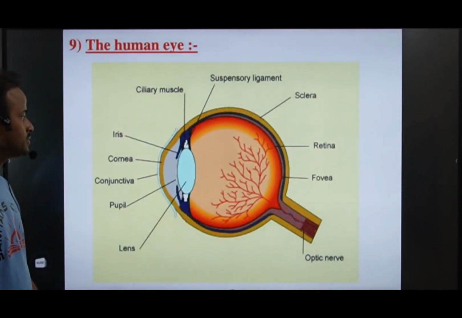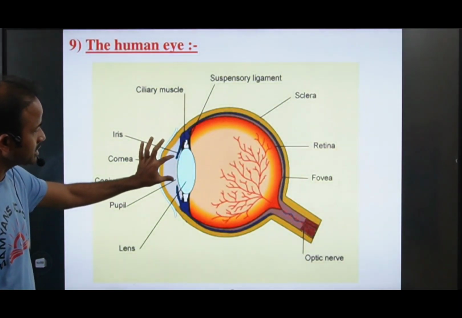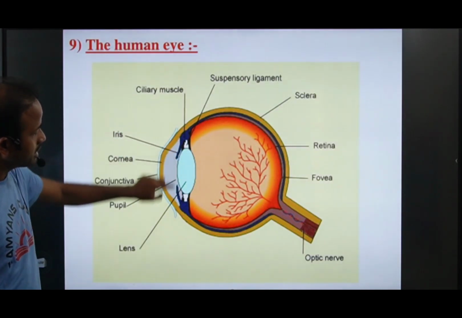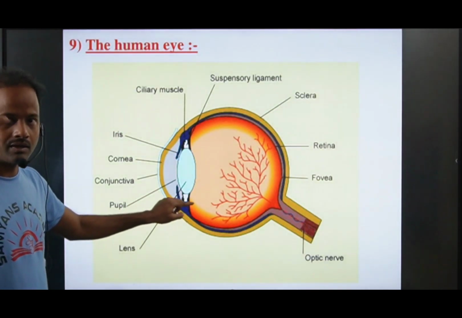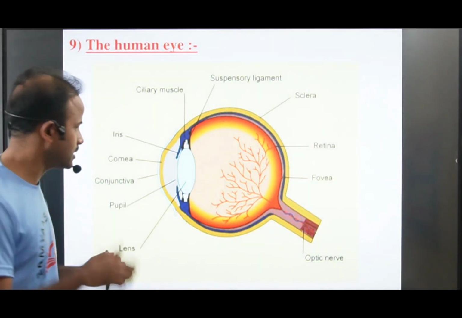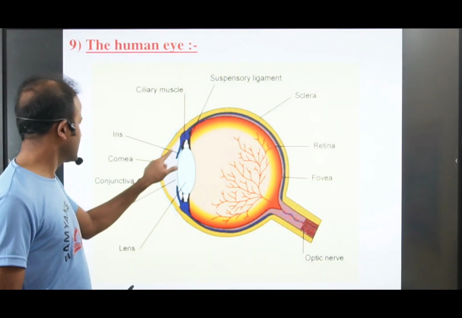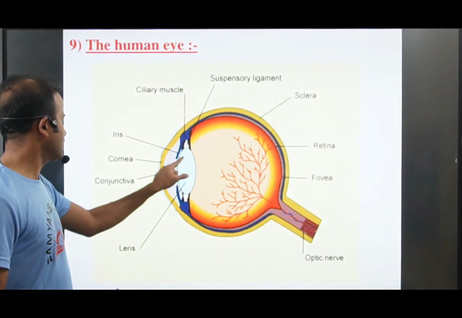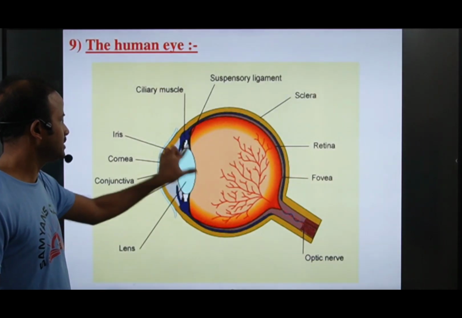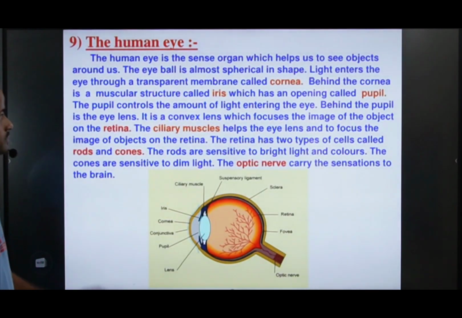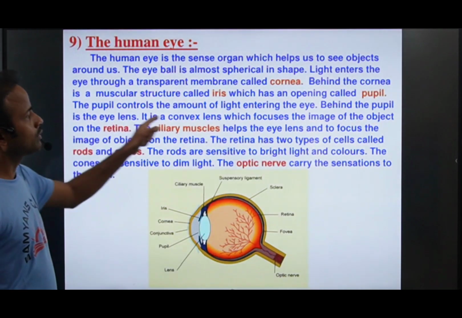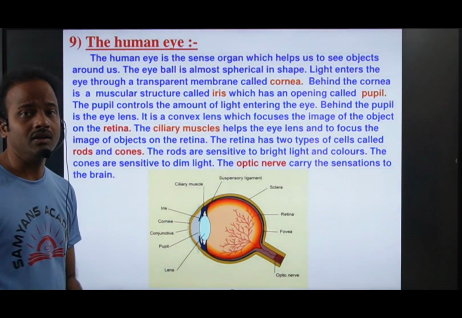Here we can observe one opening. In this muscle there is some gap. Here the blue color muscle is there, no? In our eye it looks red in color. So this muscle has one opening, one entrance slit, and this is what we call the pupil. The pupil controls the amount of light entering the eye.